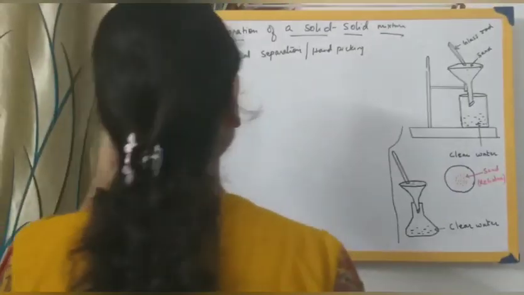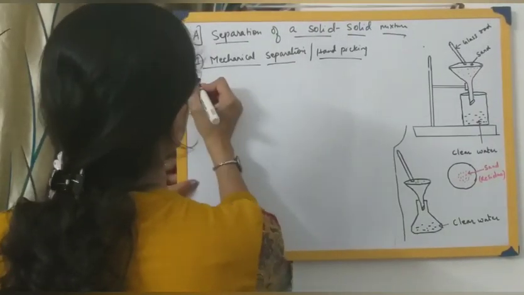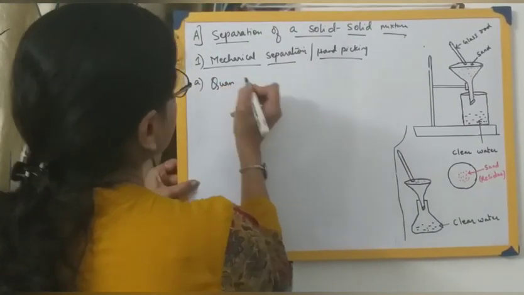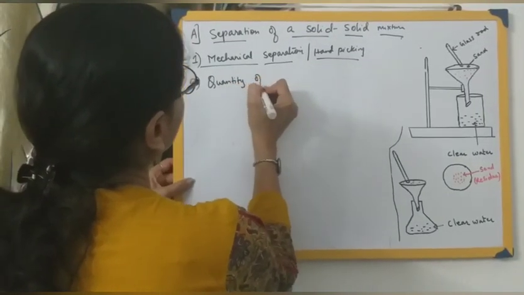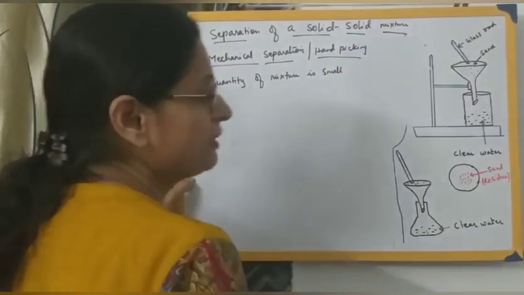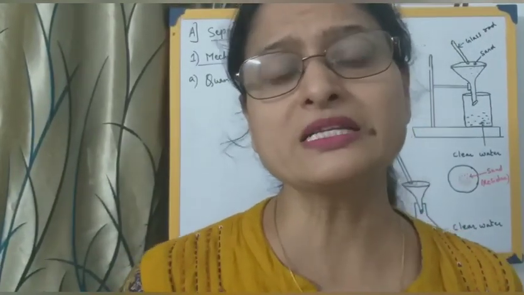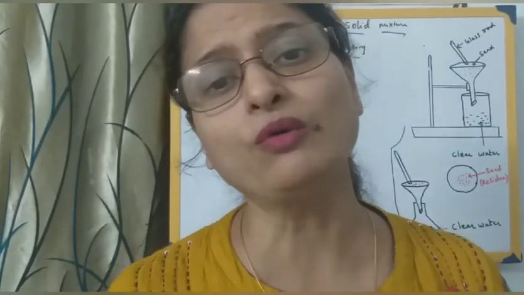So what is the criteria for when we adopt this method of mechanical separation or hand picking? The quantity of the mixture is small. Just imagine, if you have whatever rice is sufficient for your family, that is not large. For that you can adopt mechanical separation. You can just remove the stones. But just imagine if you have to prepare rice for your whole city. Imagine the quantity of rice and the quantity of stones, how much you have to separate out, how hard you have to work.